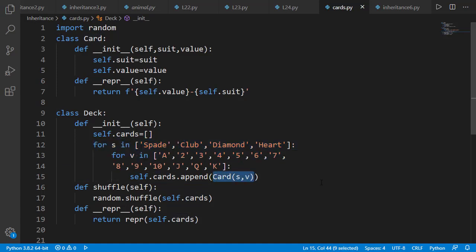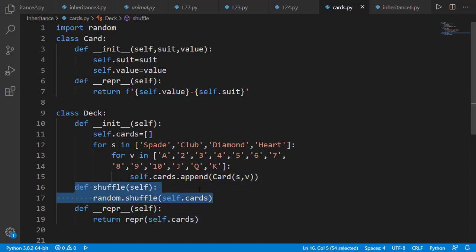So this way of creating objects of another class while creating the object of some class is known as composition. So you can see that the deck object has 52 card objects. We saw such a scenario earlier when we created the polygon class and the polygon object has point objects. So this is not inheritance and we can use any of the methods on a card object inside the deck class, but of course on the card object.